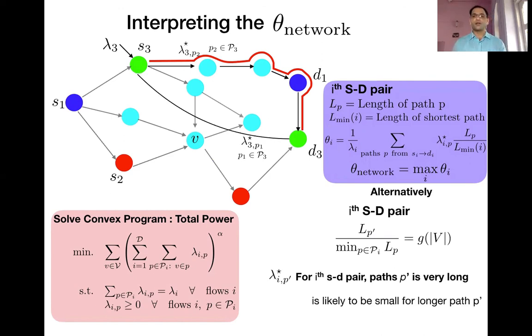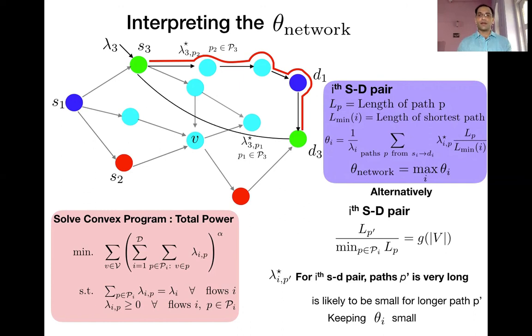In such a case, the amount of traffic given by this optimal convex program on this longer path is going to be very small, because there is a shortest path available and most of the traffic is going to get routed over this particular path. So even when the network is unbalanced, automatically, because of the optimality properties of lambda star, the solution of the convex program, we're going to see that theta i is going to be small. So in either case, when the network is balanced, you automatically get the competitive ratio to be constant.